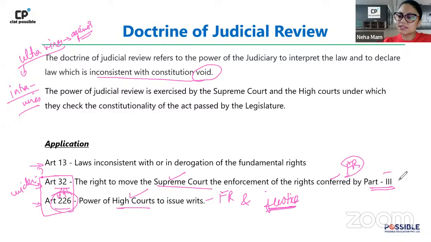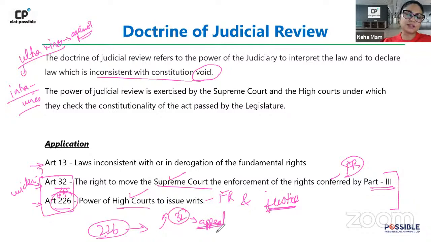Can you exercise them? Do they work like an appeal? Let's say you file under 226, and the court gives you a decision. Can you file a case under Article 32 in appeal? Saying कि आपका यहाँ पे 226 में case reject हो गया है. But can you go and file under Article 32 in appeal?